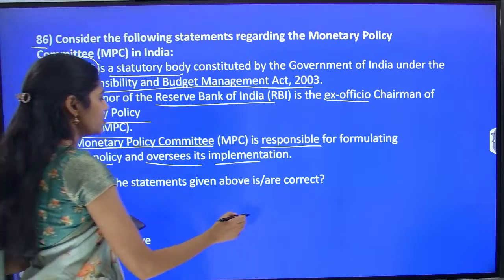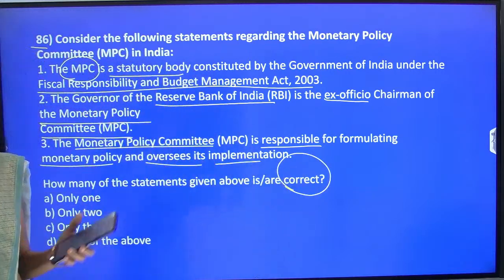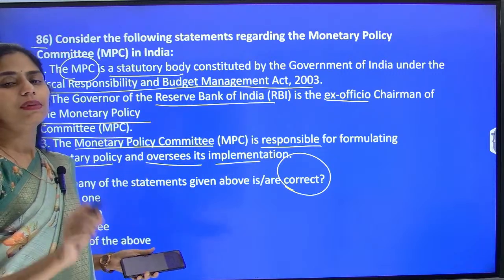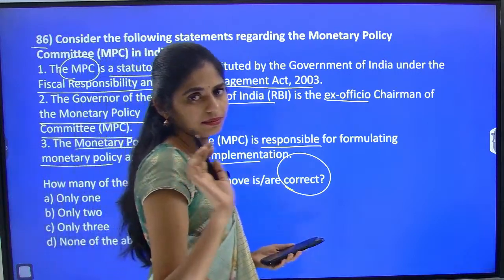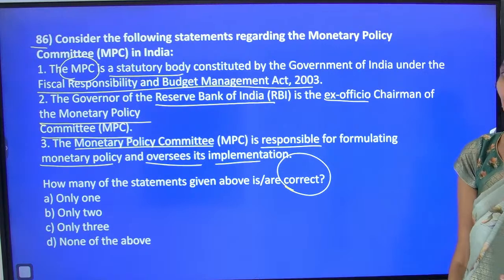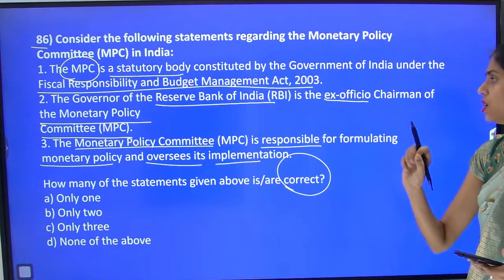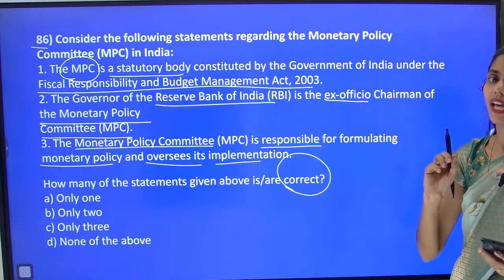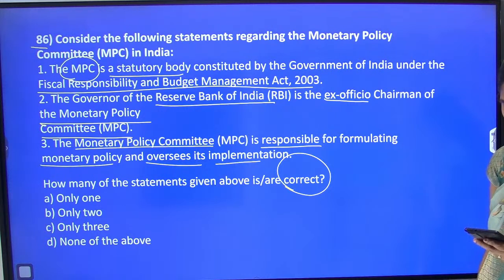So here you have to select how many statements are correct. Clear? Read these three statements and please let me know which statement you think is absolutely correct. I am asking about the statements that you think are absolutely correct, because in economy there are some words we can use so that you can identify which are correct and which are incorrect. I am going to give you those tips now, especially from the economy point of view.